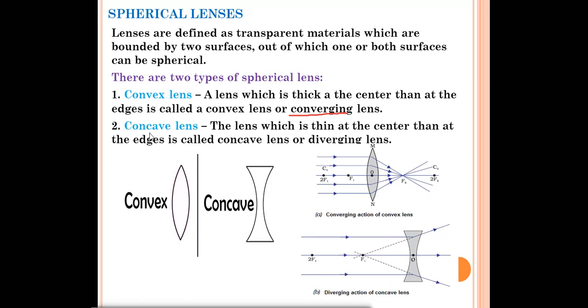Now, what is a concave lens? A concave lens is thin at the center, then thick at the edges. So, it is also called a diverging lens.